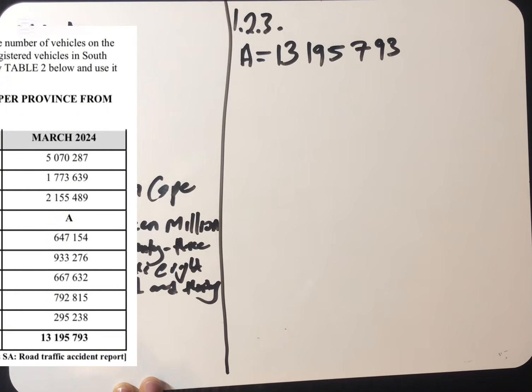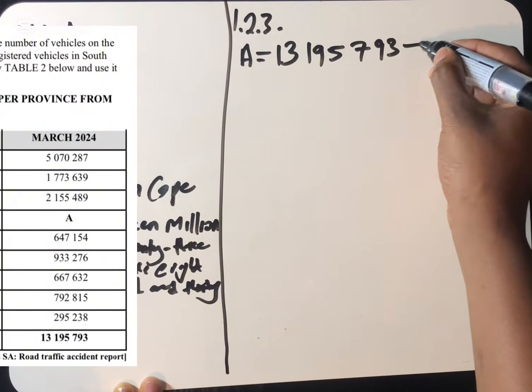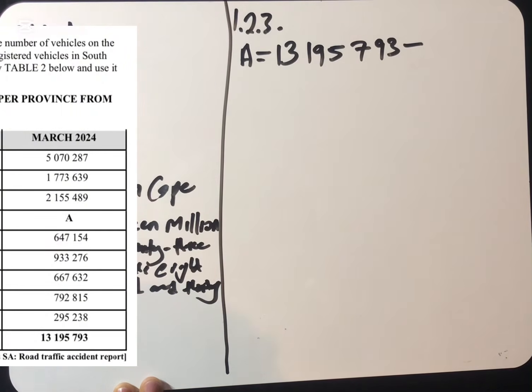So this amount which is highlighted, we are going to subtract every number that is above it. So we can start from 5 million from Gauteng.